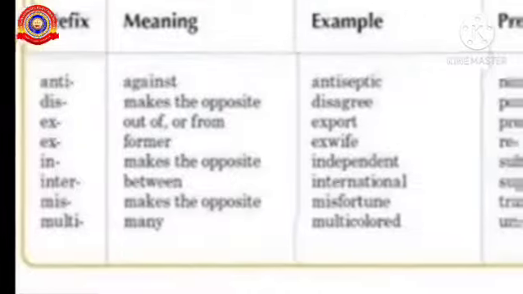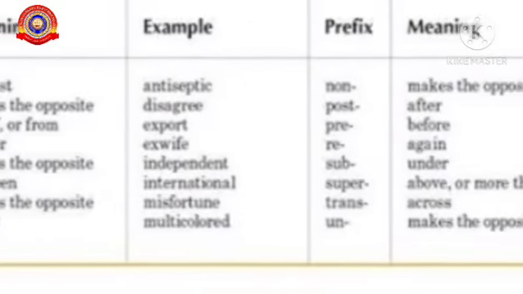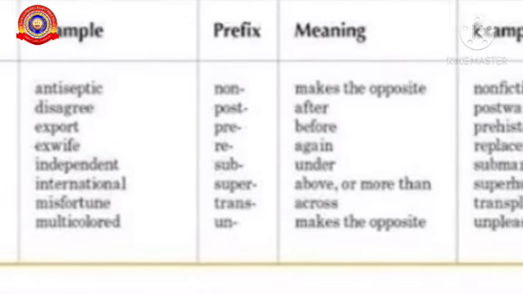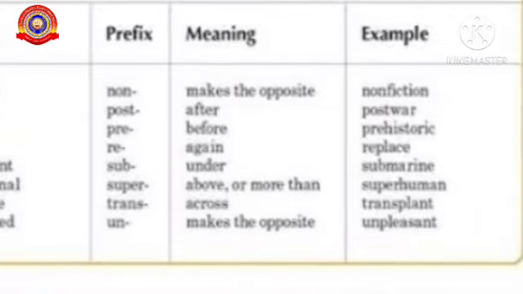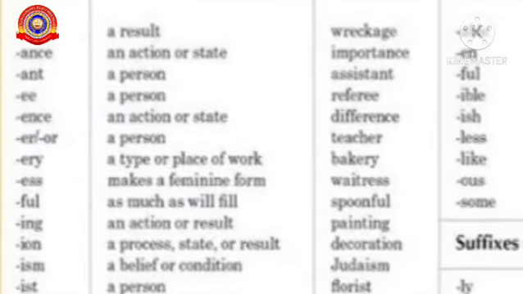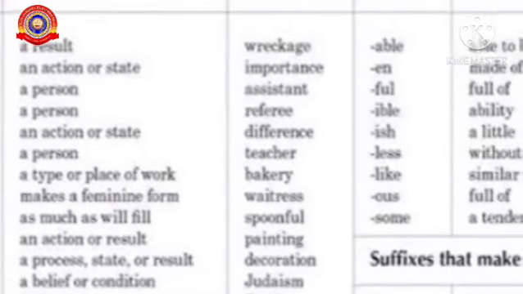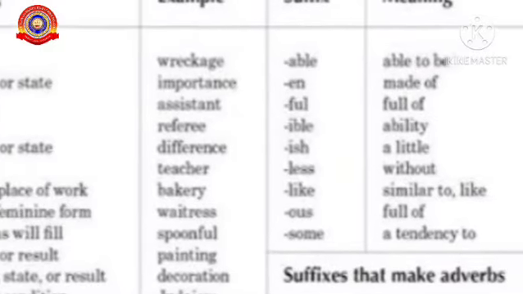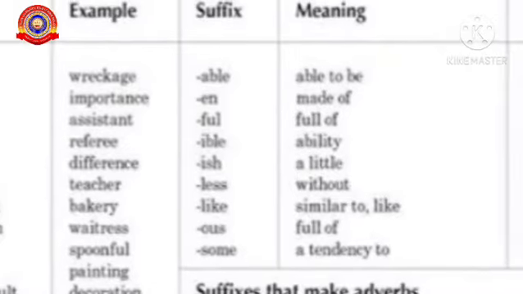Now let's see what are prefixes. Prefixes are a group of letters used before a root word. Okay, then tell me what are suffixes. Suffixes are a group of letters that is used after a root word. Okay, if it is after a root word, it is known as a suffix. If it is before a root word, it is known as a prefix. There are some examples given for you. Go through this and try to do the exercise related to this topic from your textbook.